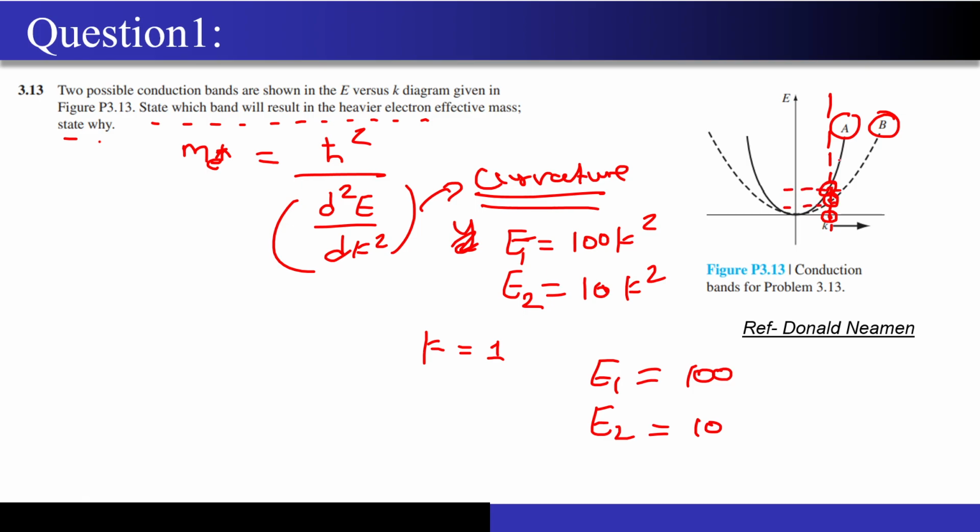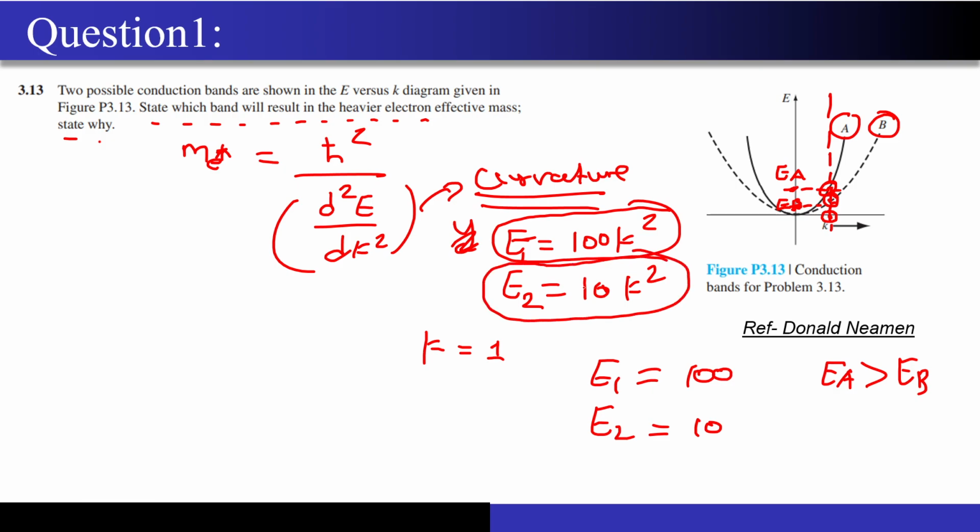So now it is telling me that this will be the equation for the curve A, because for curve A I am getting the higher energy. EA is here and this particular point EB is here, right? So EA is greater than EB for a constant value of k. So this is the equation of the curve A, and this is the equation of the curve B.